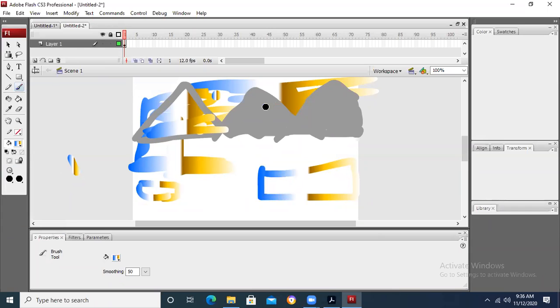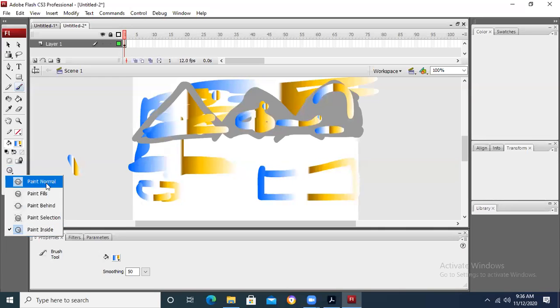Paint inside. Wherever we want to apply it, we can fill that particular color inside it. It will not go outside that particular object. So these are all the options. Paint normal, by default we take paint normal. Paint fills is used to fill an object.